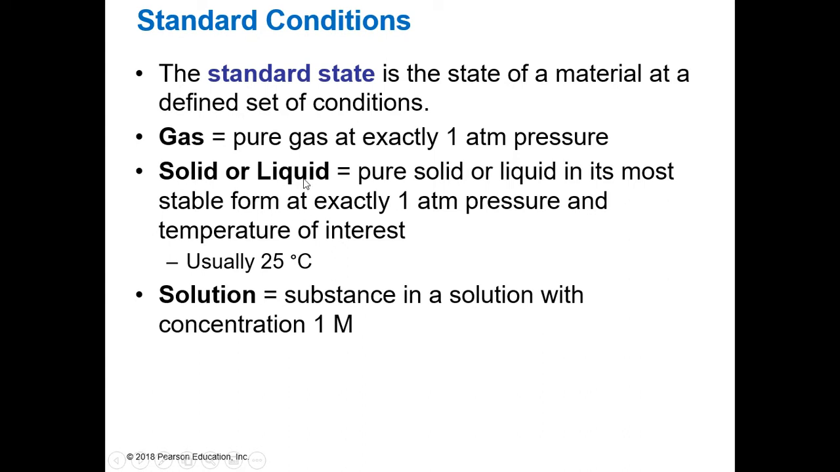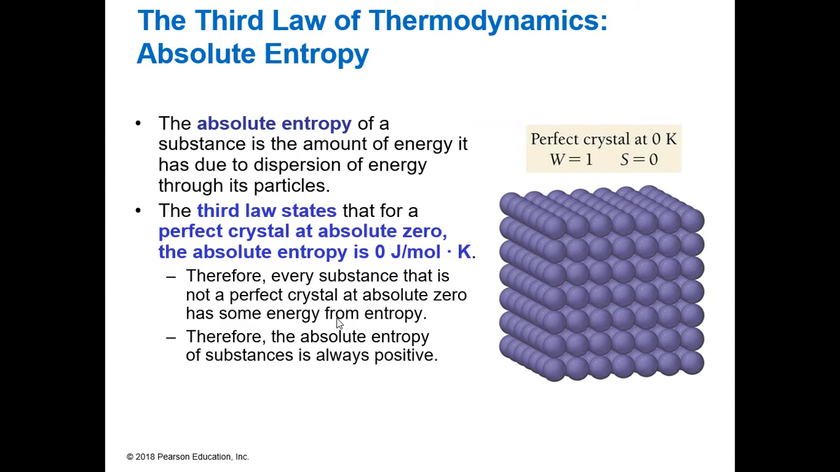If it's a solid or liquid, it must also be pure in its stable form at 1 atm of pressure and the temperature of interest, which we usually say is 25 degrees Celsius or 298 Kelvin. If it's a solution, it needs to be at a concentration of 1 molar. So how do we use this? What does this mean? Well, let's move on to the third law of thermodynamics.